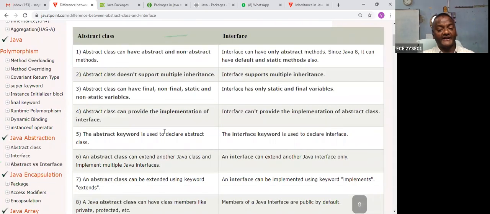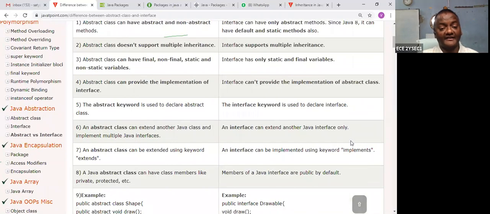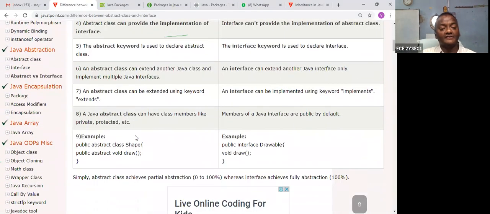Abstract class can extend another Java class by using extends. An interface is extended to another interface, and an interface is implemented by a class. Interface to class is implements, interface to interface is extends. Class members can be private or protected, but here everything is public by default.